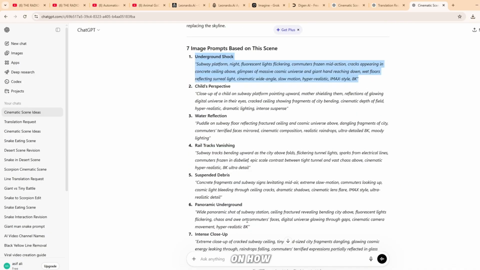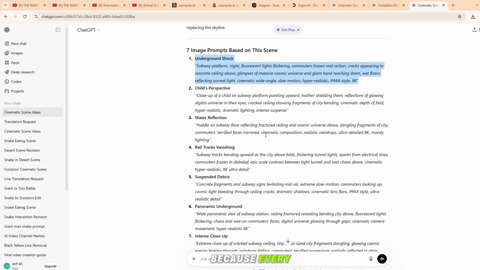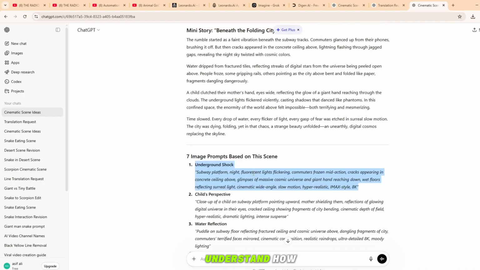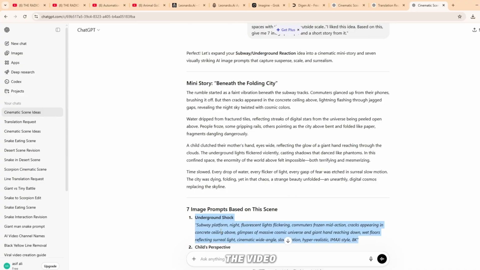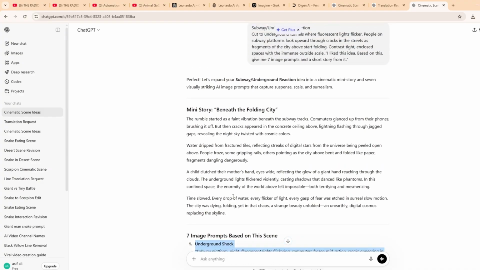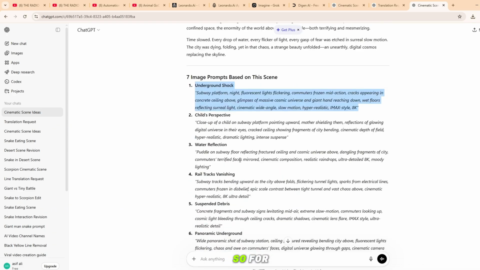It depends on how you want to use it. Make sure to watch the video till the end, because every part of it is important to understand how we will continue creating the video step by step. Now, all the prompts have been generated for us. First, we want to create audio for this story. So for the audio,